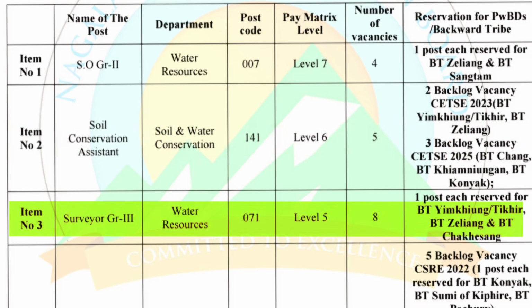Now proceeding on to item number 3, Surveyor grade 3 under Water Resources Department. It falls under pay matrix level 5 and the total number of vacancy is 8. 1 post each is reserved for PT Yim Kyung, PT Zileng and PT Chakasang.